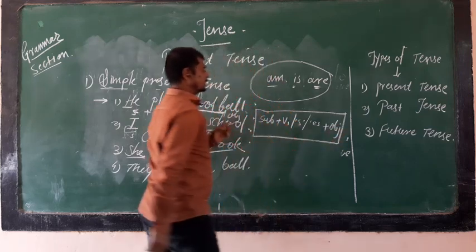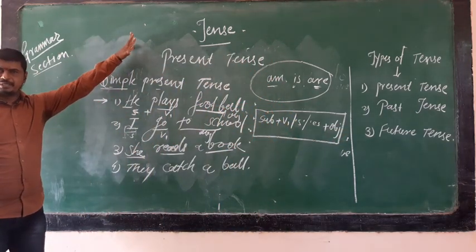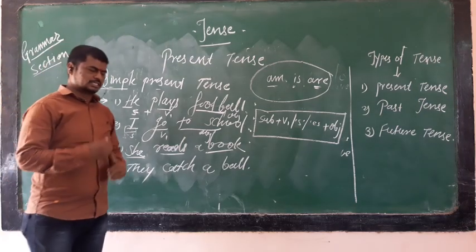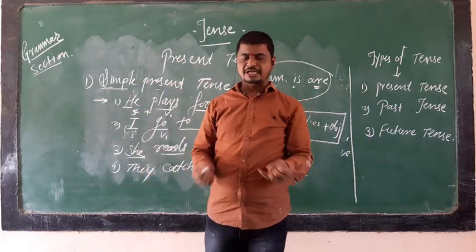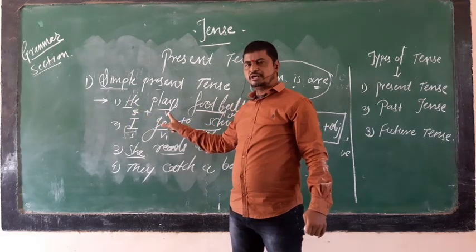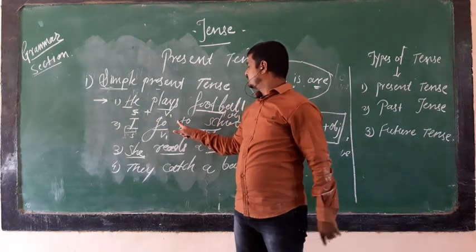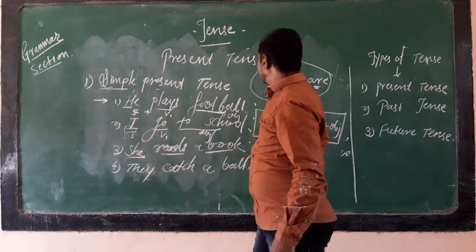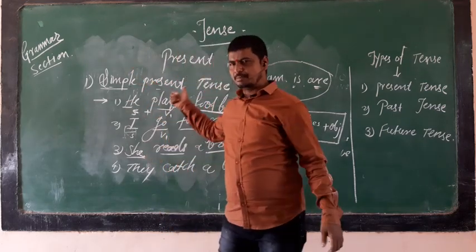This is the particular structure of the simple present tense. Got it? Once again, I am going to revise. In the simple present tense, the pattern is subject, then V1, the form of the verb in the present tense, and then the object. It is called simple present tense. I think you have an idea about this matter.